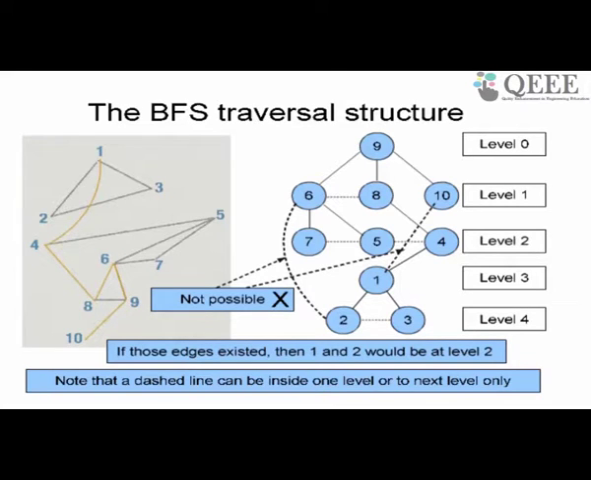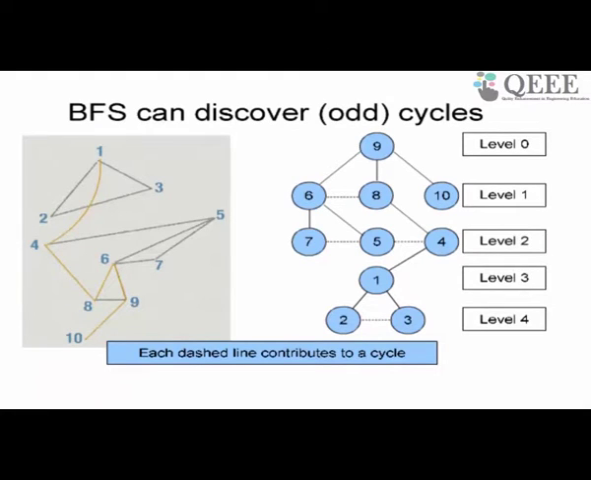Is that okay? So once we recognize this, we see basically that all the dashed edges or dotted edges are going to be either inside a level or between neighboring levels. Why is that interesting? That is interesting basically because we can use the dashed edges to detect what are called odd cycles or even cycles, right?